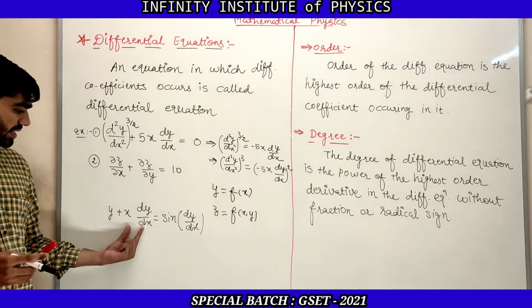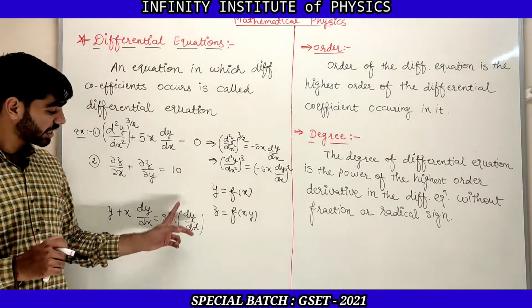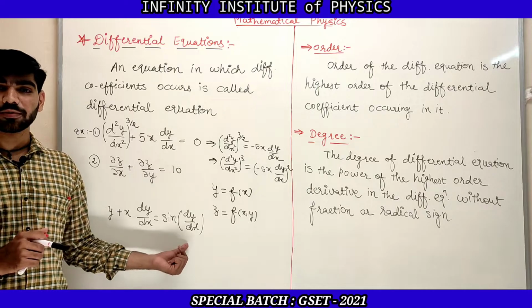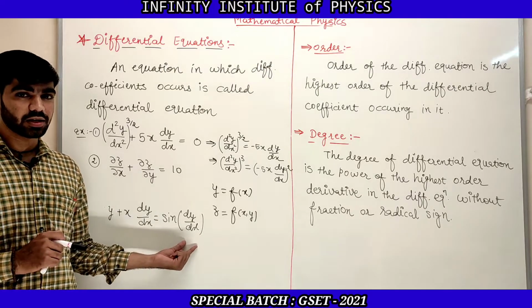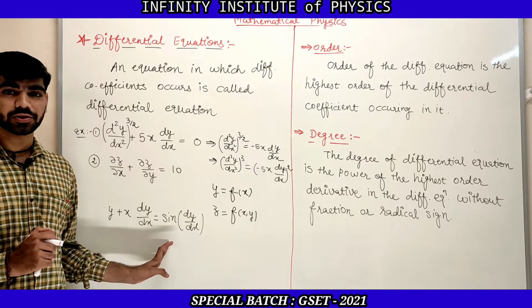Now you can observe that dy by dx is in the angle of sine, so it is not independent. This dy by dx is in the angle of the sine function.